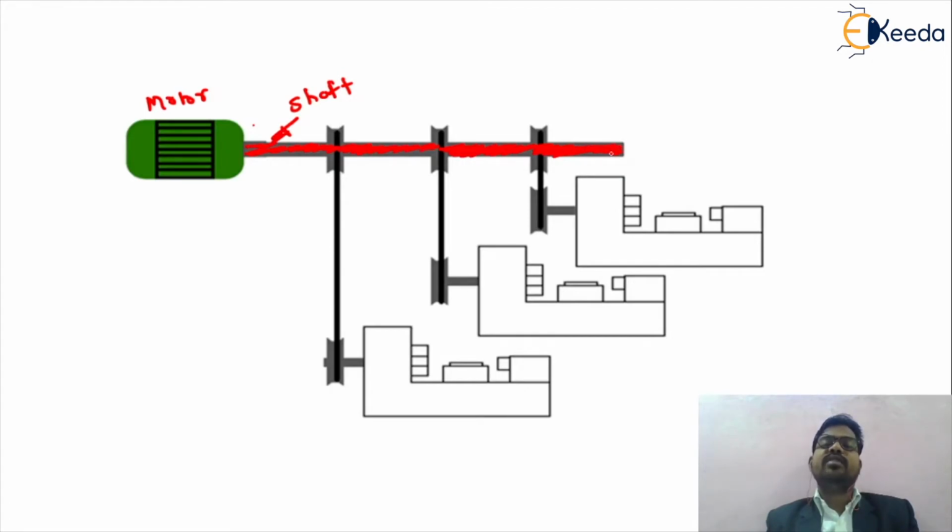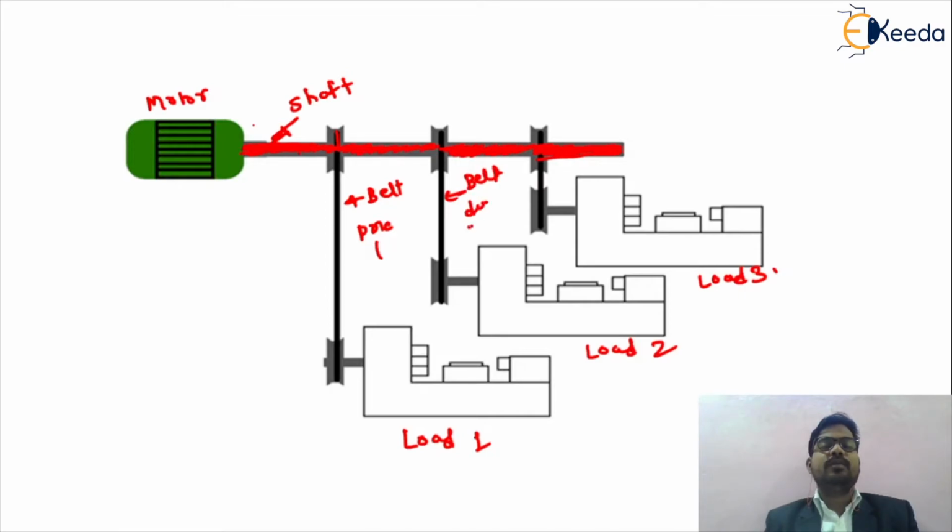On that particular shaft we are using n number of types of application. For the driving of this motor we call the first load load number 1, the next load number 2, and the next load number 3. Suppose this mechanism is a belt drive: belt drive 1, belt drive 2, and belt drive 3.